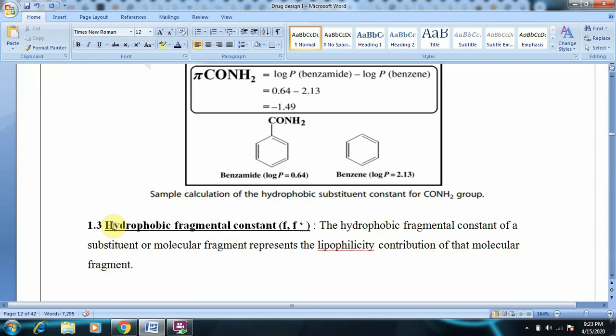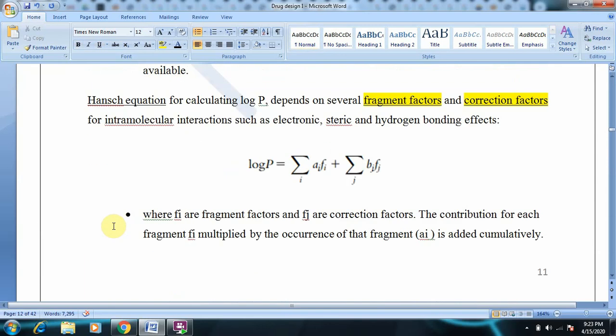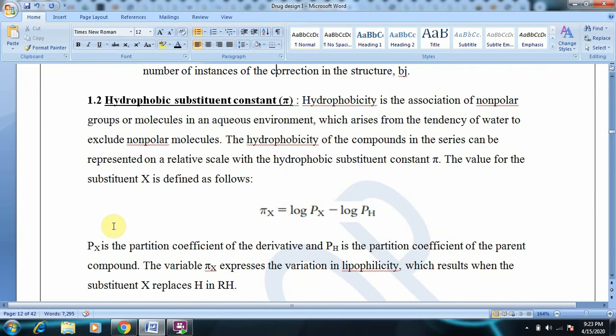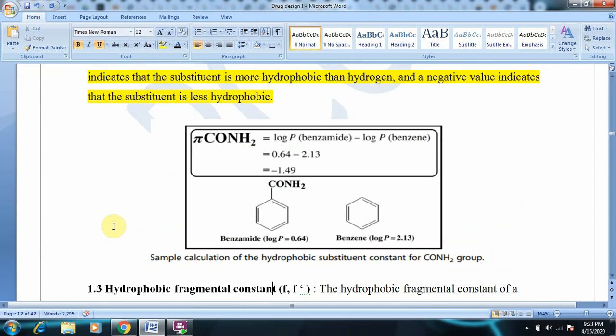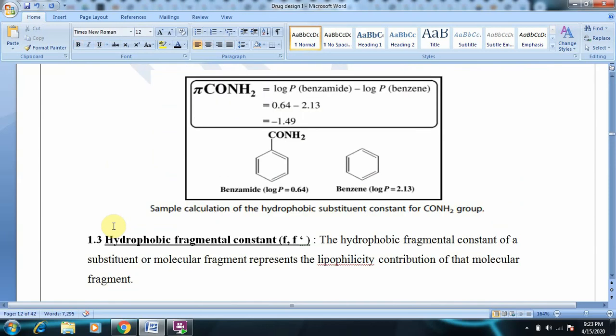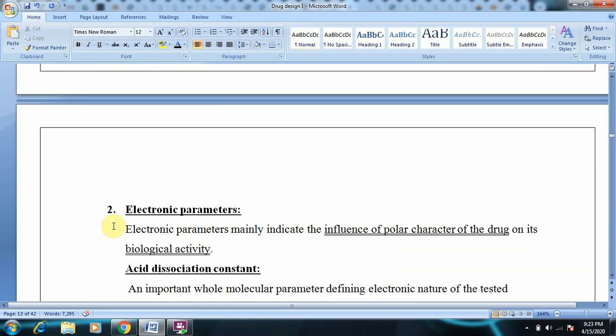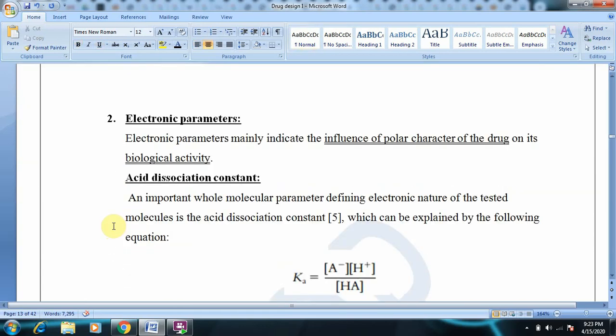So there are three parameters under hydrophobic parameters. One is the partition coefficient, the next one is the hydrophobic substituent constant pi, and another one is the hydrophobic fragment constant. So these are some of the parameters under hydrophobic parameters. Next are electronic parameters.